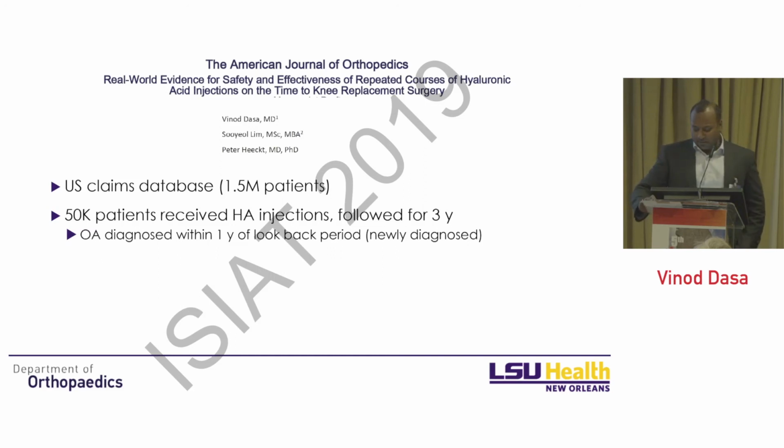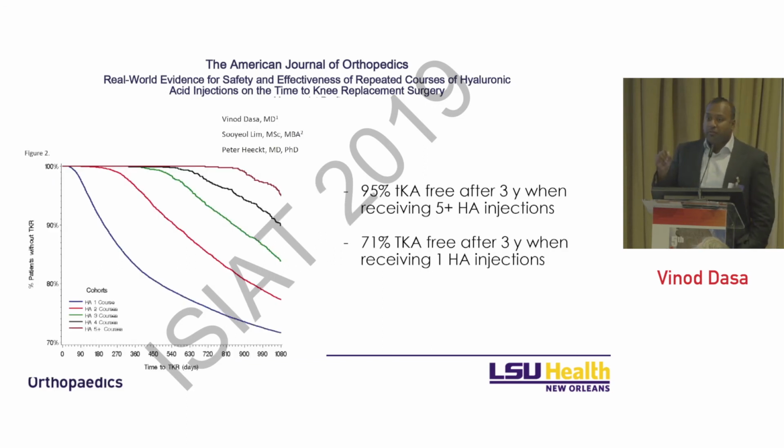And what did we find? What we found was almost the exact same thing with our original research study. The more patients were exposed to hyaluronic acid injections, the longer it took to total knee replacement. So if you see here, 95% of the patients were total knee free, if you will, after 3 years when receiving multiple HA injections. 71% of the patients were TKA free, if you will, after 3 years when only receiving 1 HA injection.